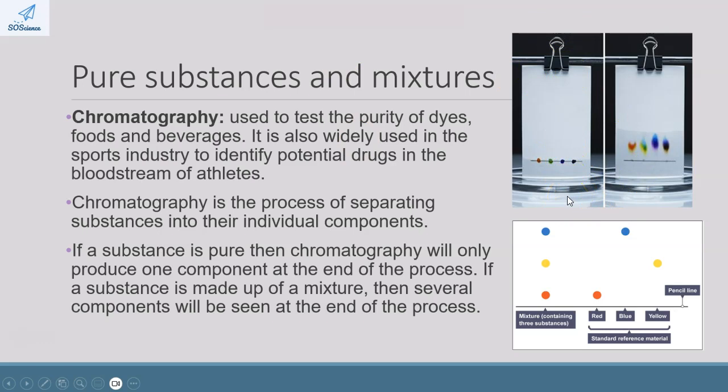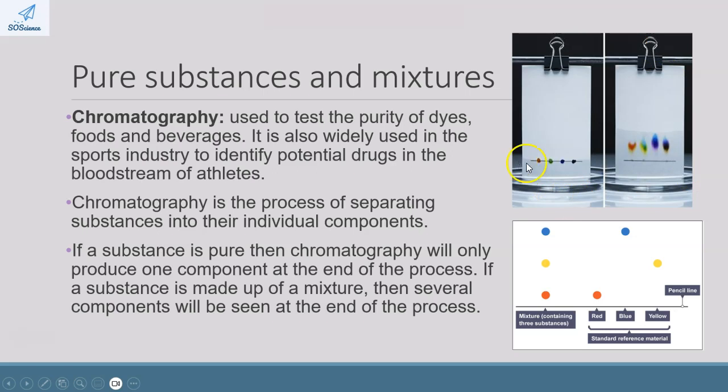Water is kind of a sticky substance, and we'll learn more about that in grade 11. But what we need to understand here is that by dipping chromatography paper, which is just filter paper, into a little bit of water, that water will just rise through the chromatography paper, and that's due to capillarity.